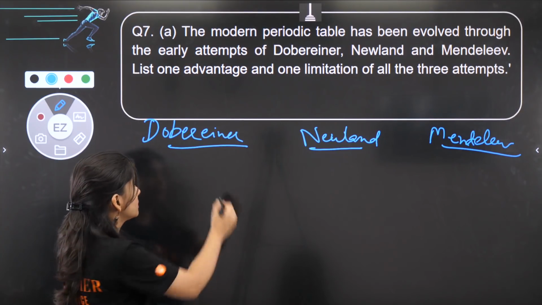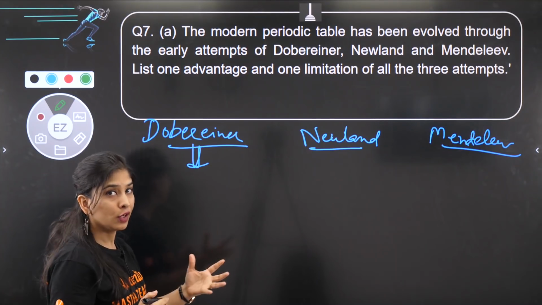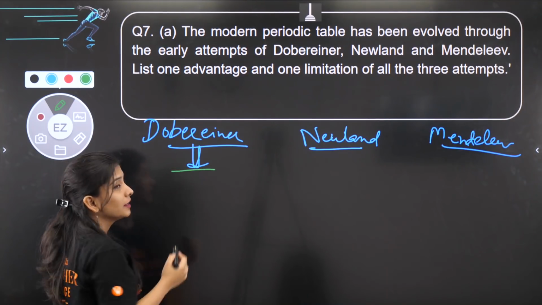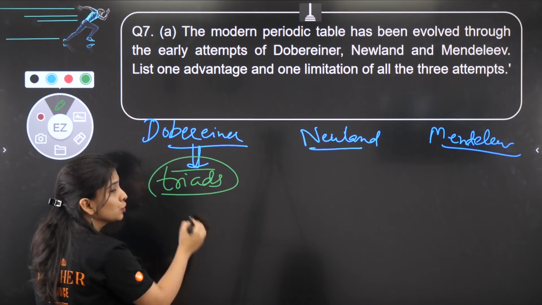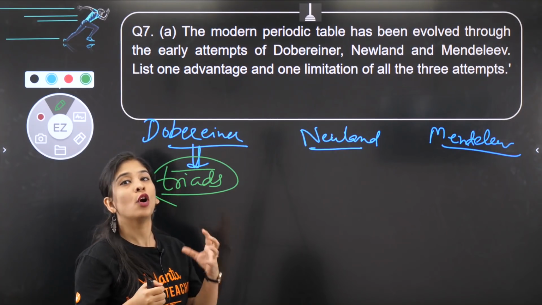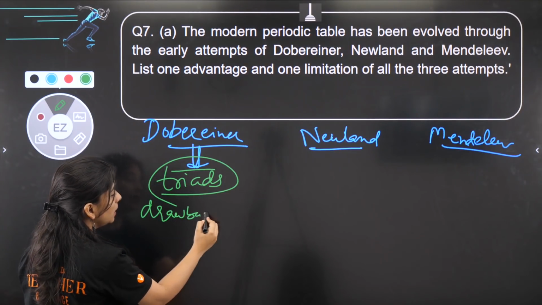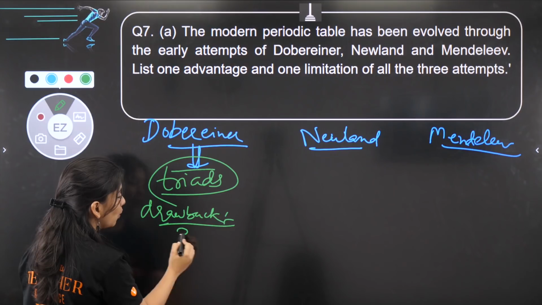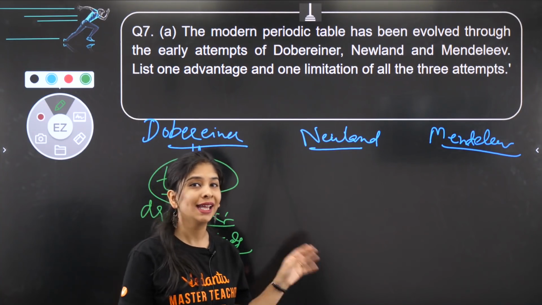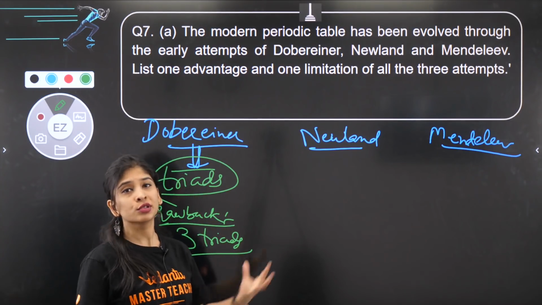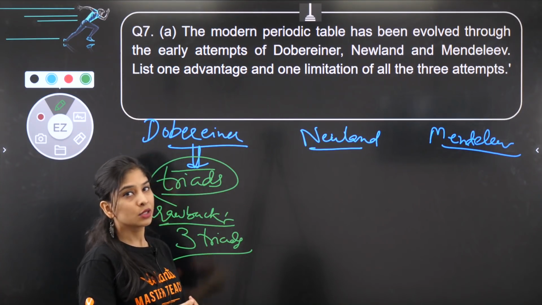What basically was the advantage and disadvantage for the same? If I talk about Dobereiner, we know that he is the first scientist to classify all the elements on the basis of triads. So a good attempt to classify all the elements in the form of groups. But the drawback is that he was able to give only 3 triads. Even when more and more elements got discovered, he didn't bother to give more groups or more triads. So that is one of the drawbacks.